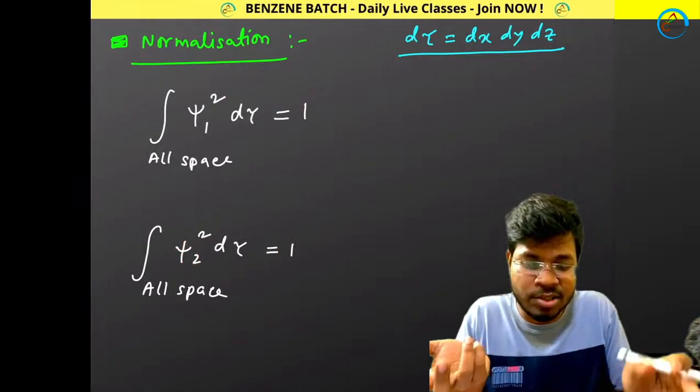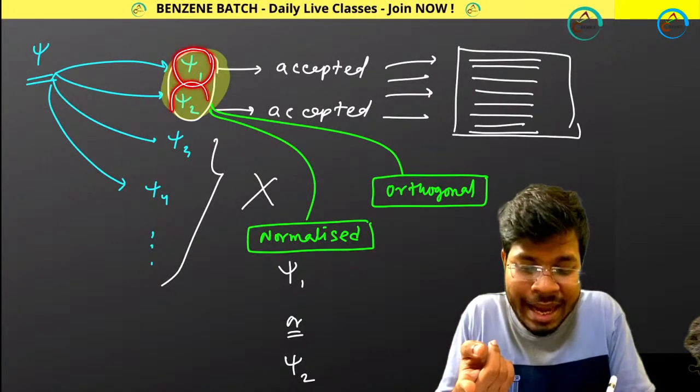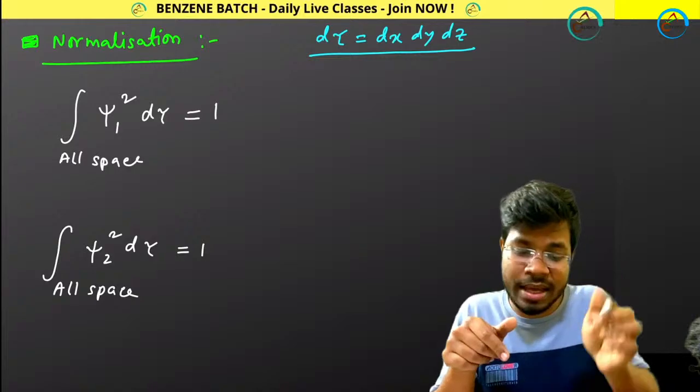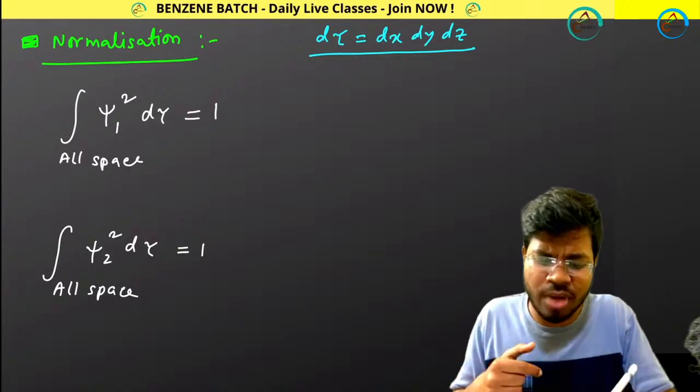Or I can say in this way, that as psi1 and psi2 are accepted, that's why they will be normalized. Definitely, that's why normalized.